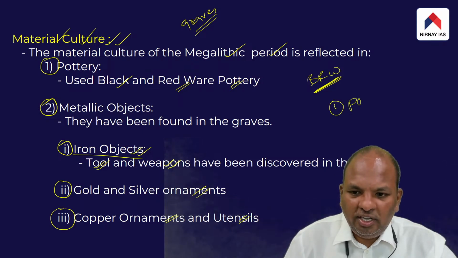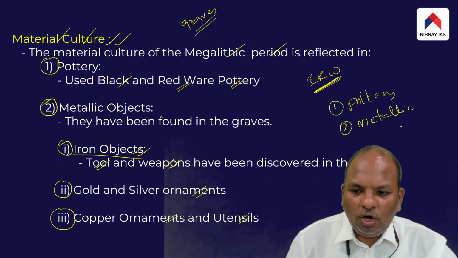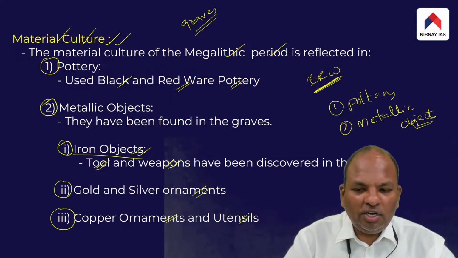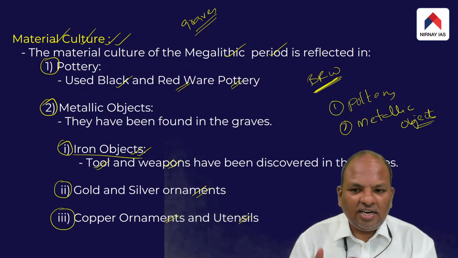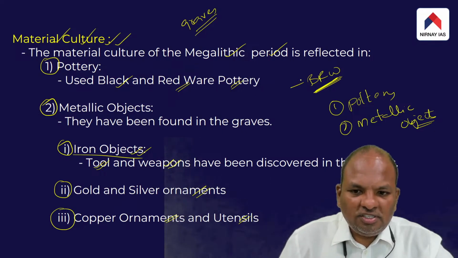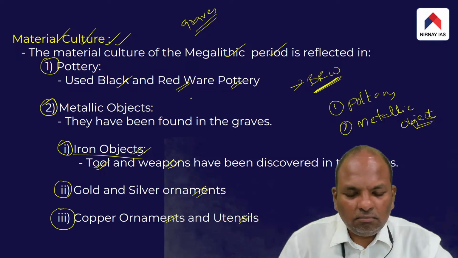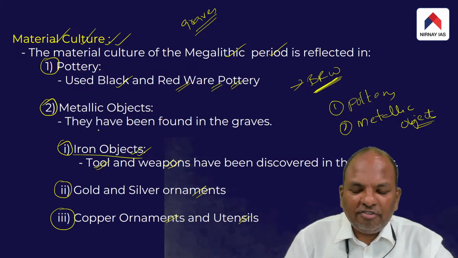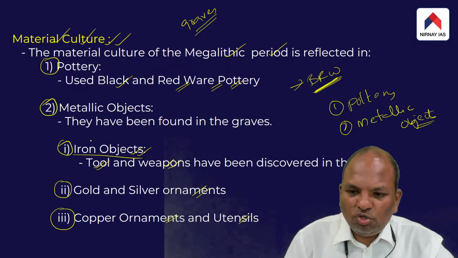One is pottery, second is metallic object. I just told you that a distinct type of pottery has been discovered inside these caves. The archaeologists named this pottery BRW, which stands for black and red. And similarly, different types of metallic objects have also been discovered.